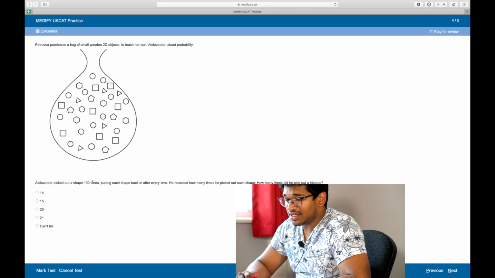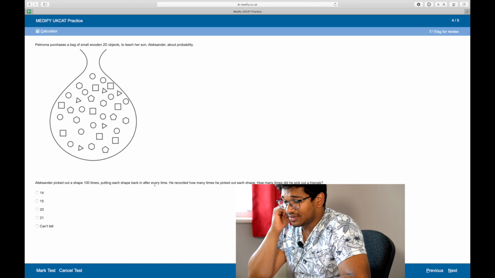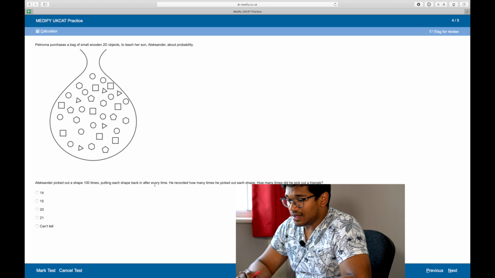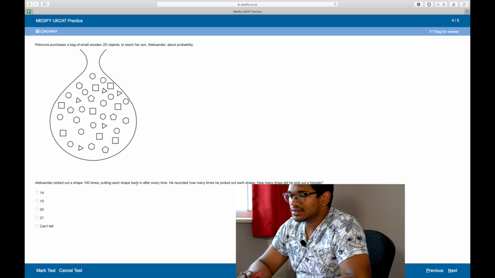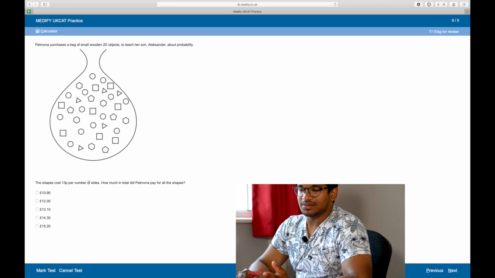Alexander picked out a shape 100 times, putting each shape back after every time. He recorded how many times he picked out each shape. How many times did he pick out a triangle? As in, you can't tell, really, because it can really vary. It should be probability, like what's the probable chance of him picking out a triangle, so we can't tell. Maybe I'm just rushing now.